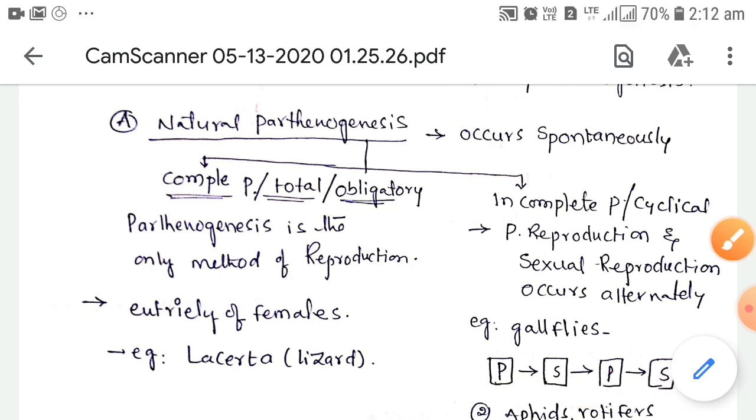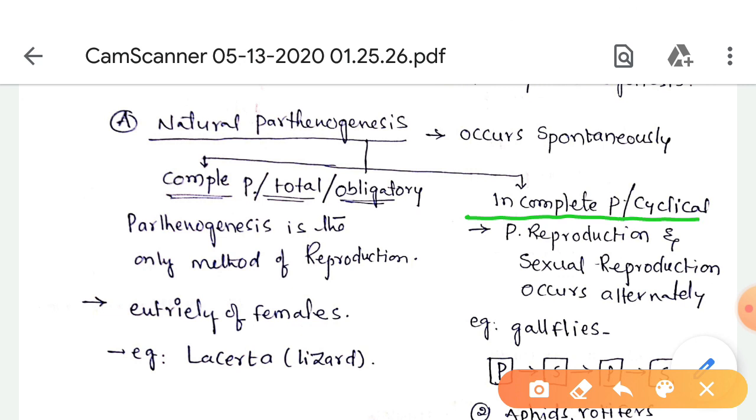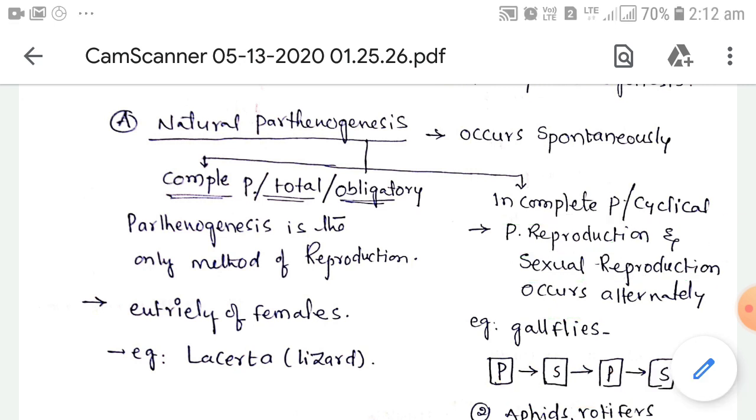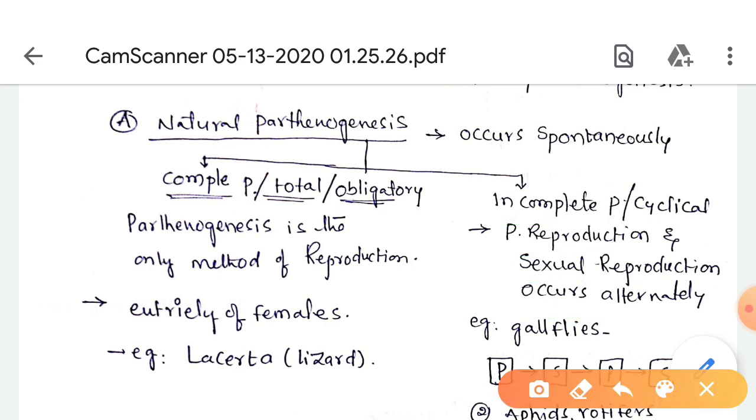Incomplete parthenogenesis is also called cyclical parthenogenesis. In some animals, parthenogenetic reproduction and sexual reproduction occur alternatively.